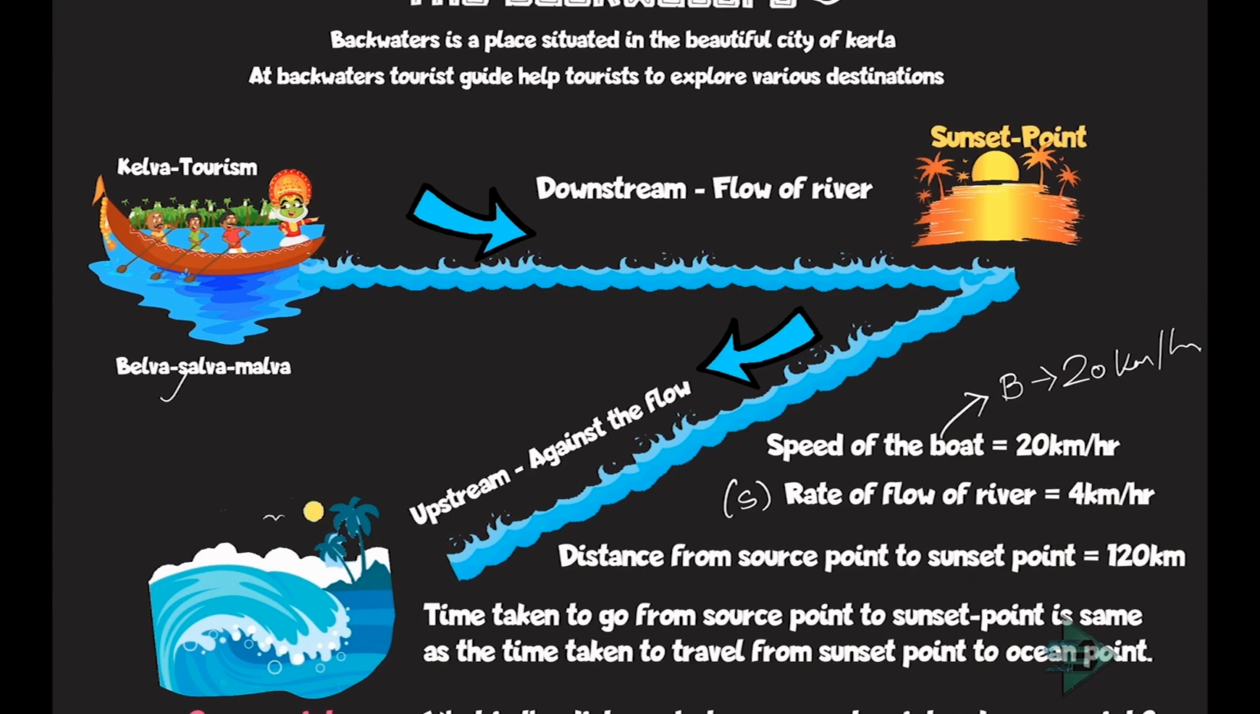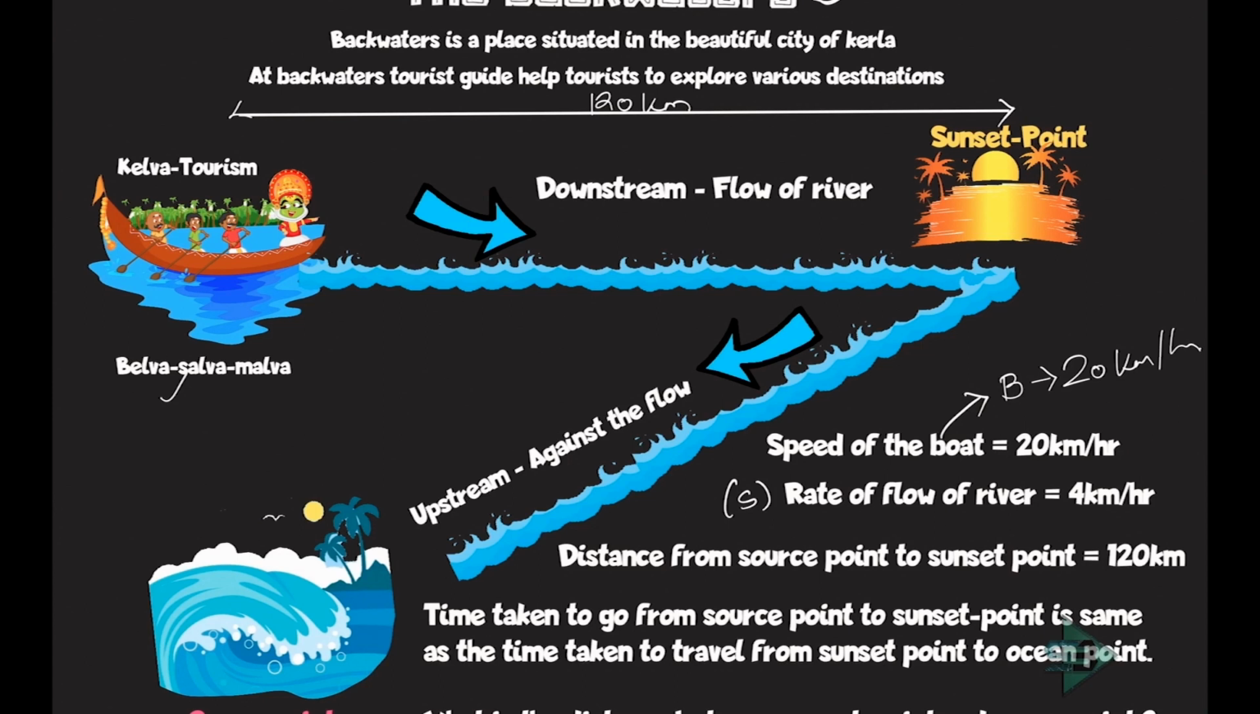Distance from source point to the sunset point is given to be as 120 km. Okay, so what's that now? This is the source point from where they started, and this is the sunset point. This distance is given to me as 120 km. The time taken to go from the source point to the sunset point is same as the time taken to travel from the sunset point to the ocean point.